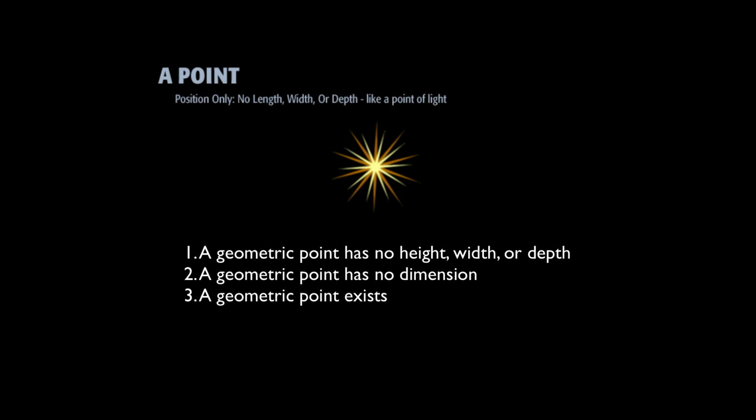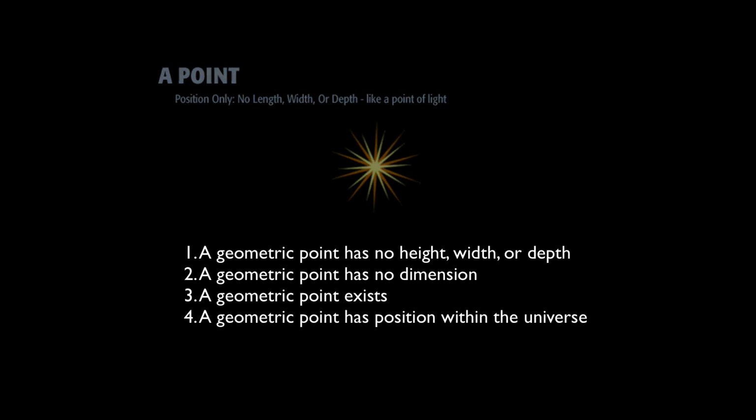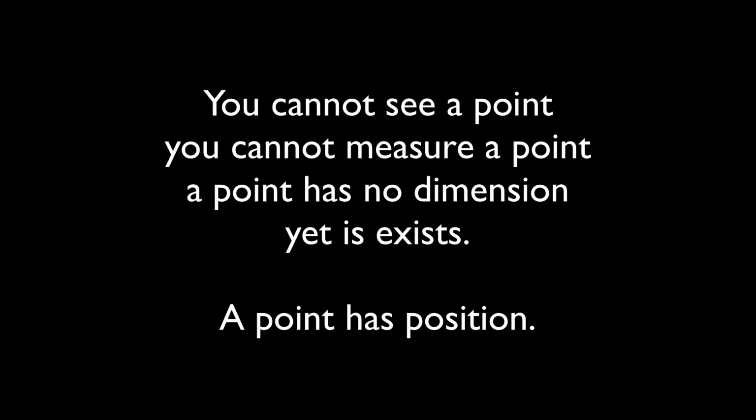3. A geometric point exists. 4. A geometric point has position within the universe. You cannot see a point, you cannot measure a point, it has no dimension, yet it exists. It has position. A point exists at a location in the universe. It exists within space.